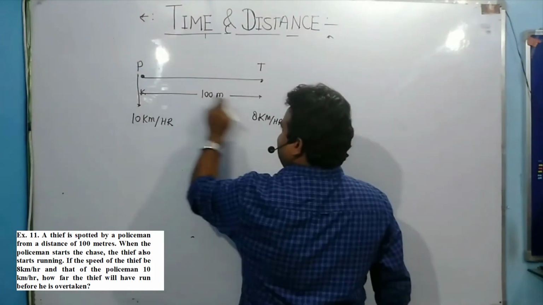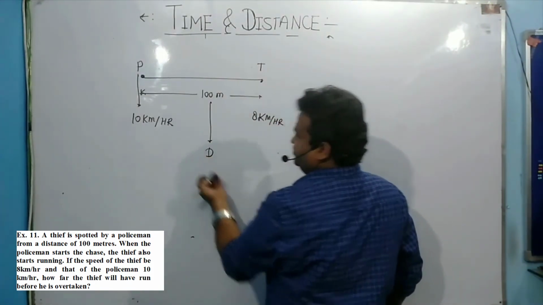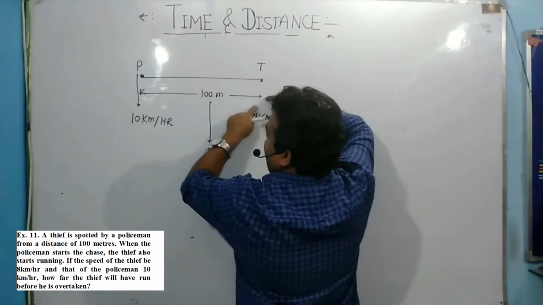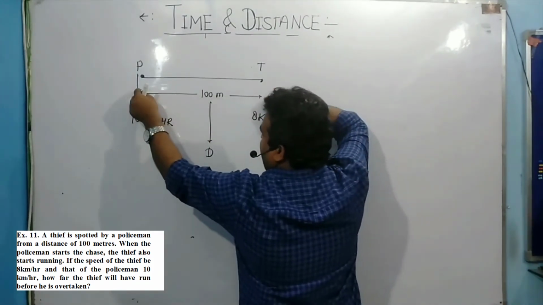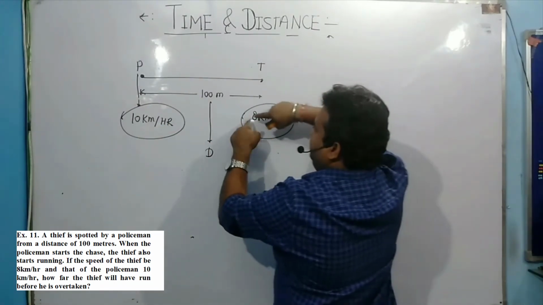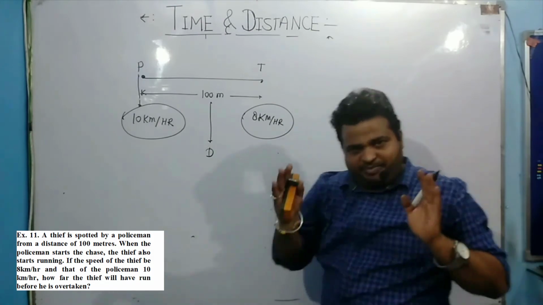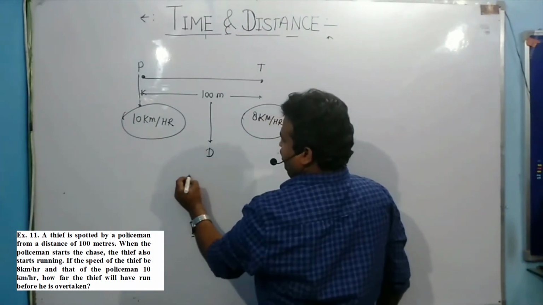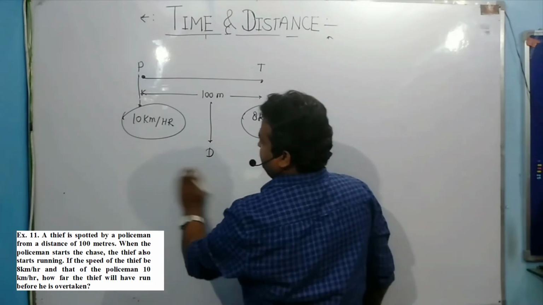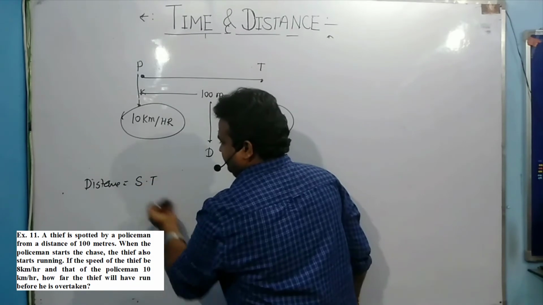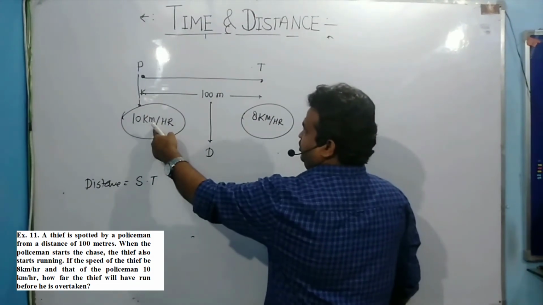Now distance is given to you. This is total d, sir, and the difference of this, क्योंकि distance कितना है, इन दोनों में difference कितना है? The difference of the police velocity and thief velocity will give you how much? 100 meters. So I am writing the distance equation. distance equation कैसे लिखेंगे? Speed into time. So I am writing speed into time.